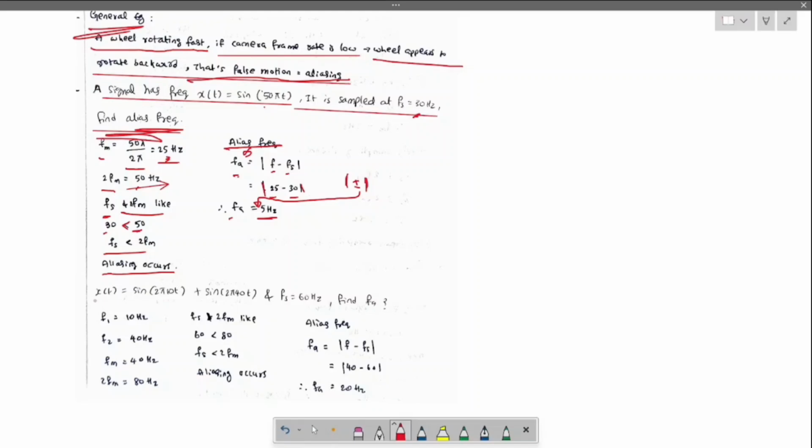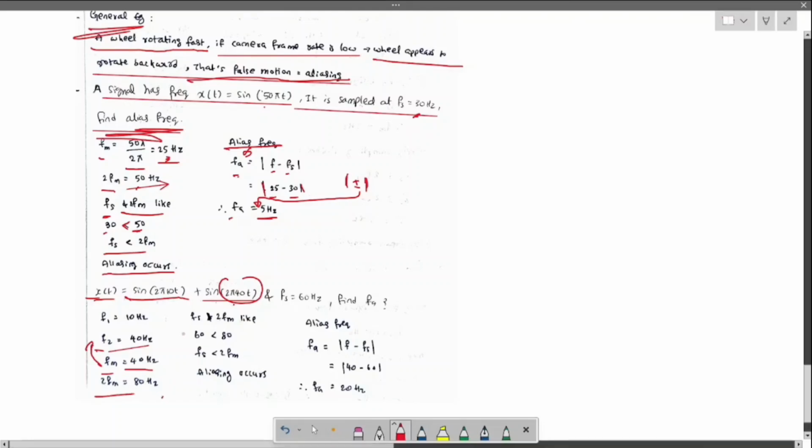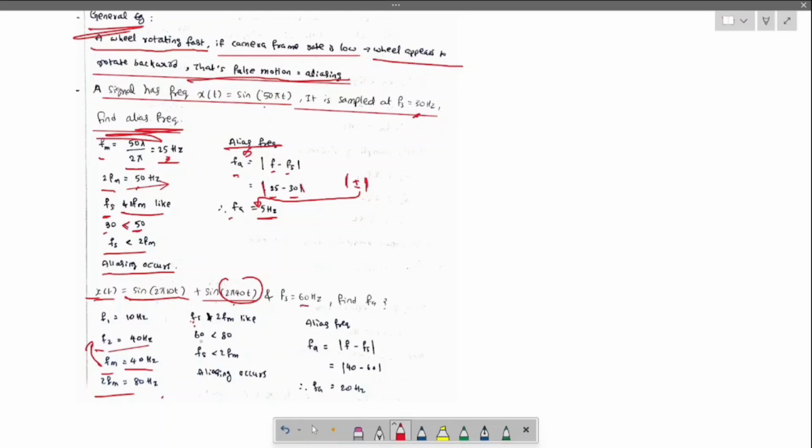Now let us move to the second question. x of t is sine 2 pi 10t plus sine 2 pi 40t. Obviously the max one is f2, 40 Hz, and we take fm as f2 only, 40 Hz. 2fm is 80 Hz. The relation of fs and 2fm: given fs is 60 Hz and 2fm we got as 80 Hz.